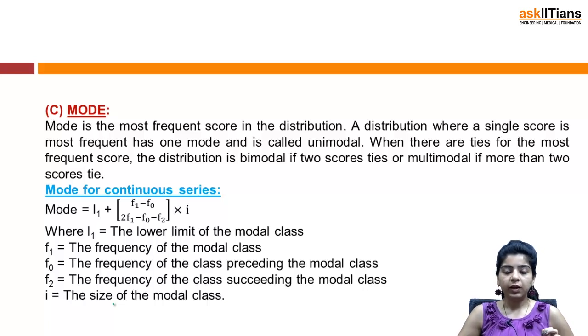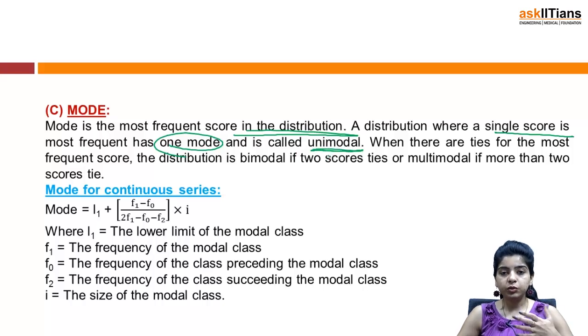Now that we have discussed the concepts of mean and median, it's time to discuss mode. As we had discussed, there are three measures of central tendency: mean, median and mode. Mode in simple words is the particular value that occurs the maximum number of times, or the most frequent value in a distribution. Mode is the most frequent score in the distribution. A distribution where a single score is most frequent has one mode and is called unimodal.